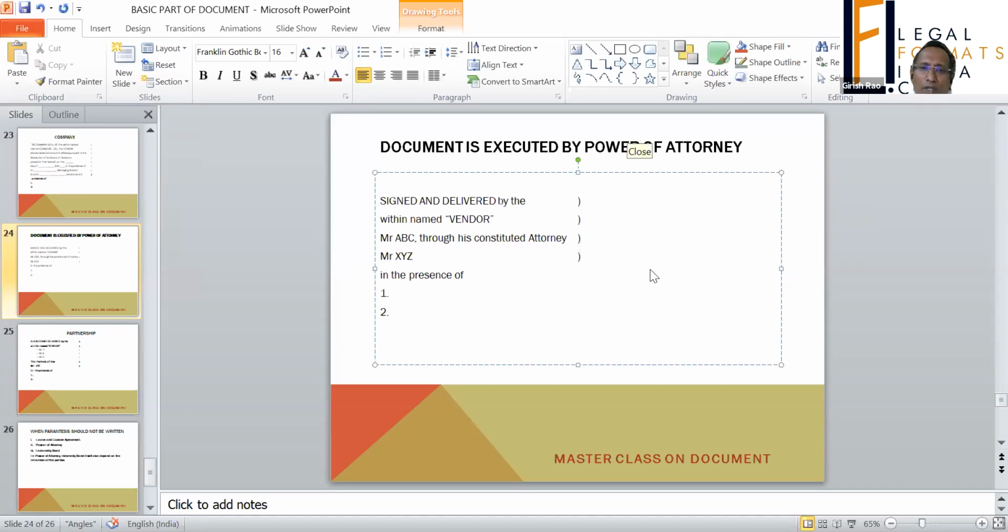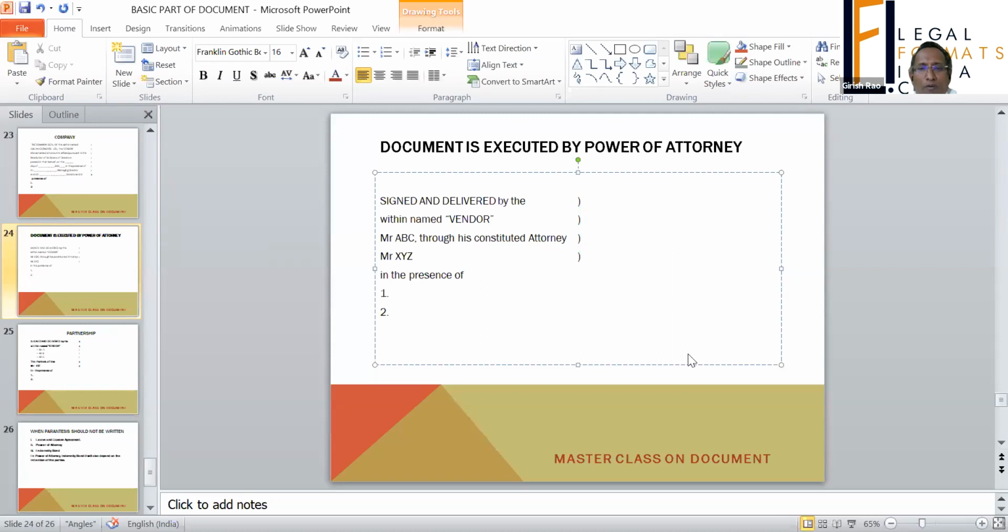Vijay. Okay, Vijay. Yeah. Okay. See, Vijay, yeah, I will come. When a document is executed, you are executing a document for the power of attorney holder. In that case, you are representing, you are acting as an agent. The power of attorney holder is an agent, and he is executing the document on behalf of someone else, that is a principal.